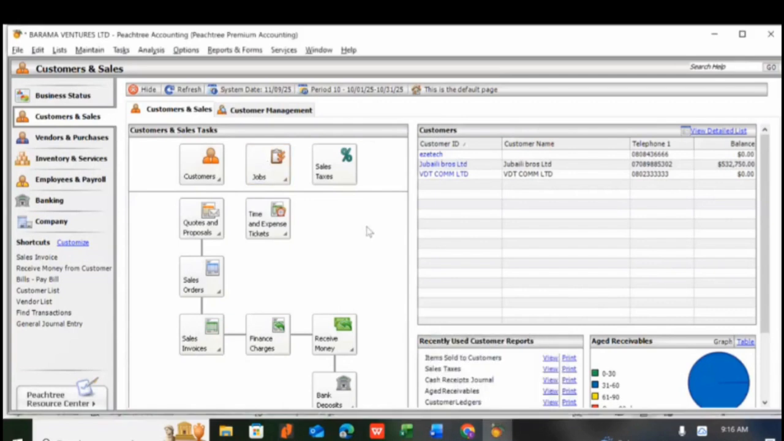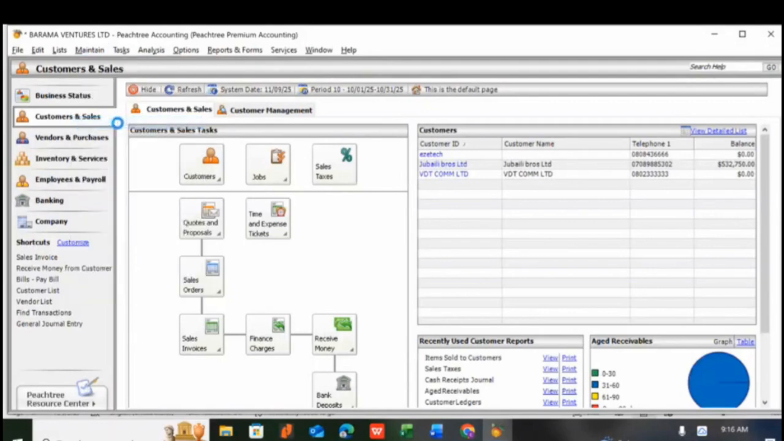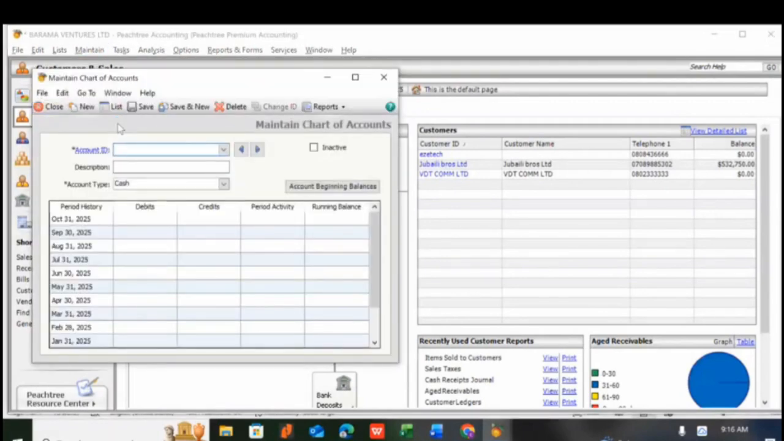Now, I've told you earlier on, if you want to maintain any ledger in the chart of accounts, the first thing you need to do is go to maintain. When you go to maintain, you come to chart of accounts. Remember, we've not done this withholding tax before. That is why I have to organize a separate class for it, so that it will be much more explanatory. Now, account ID.